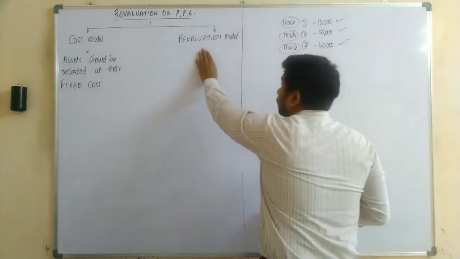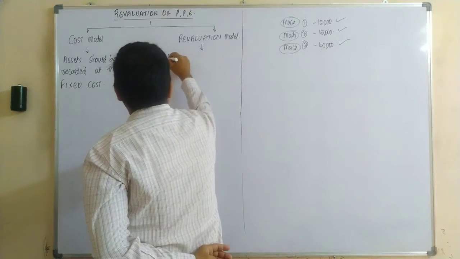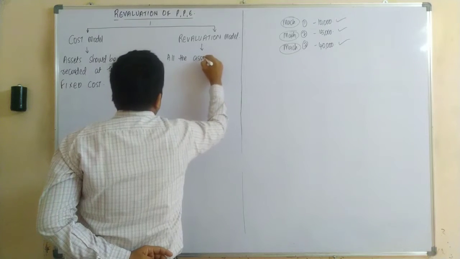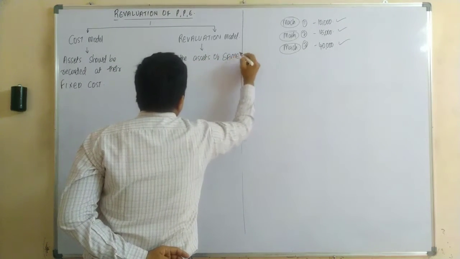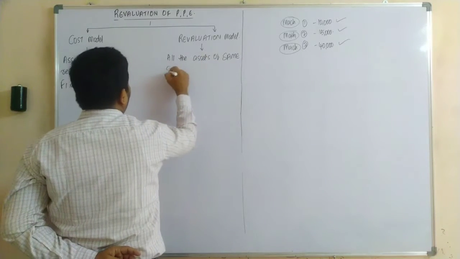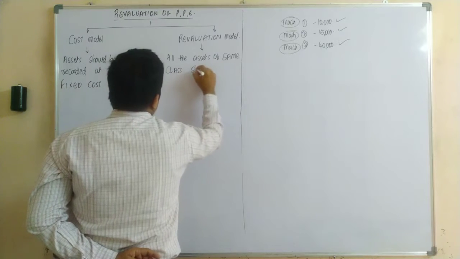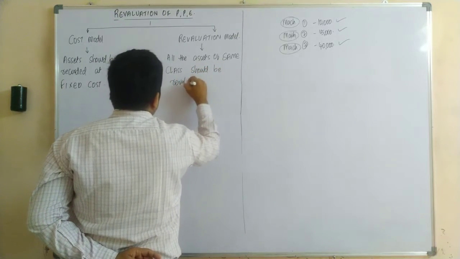But whenever you are following the revaluation model, all the assets of the same class should be revalued.